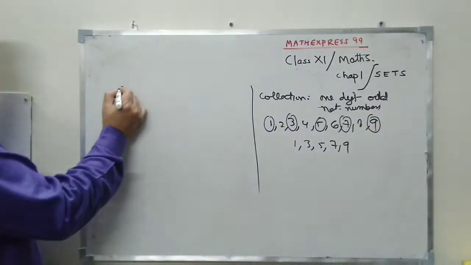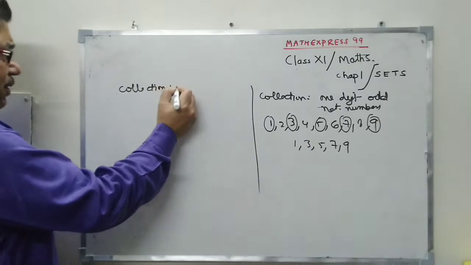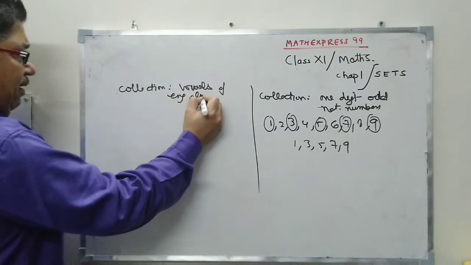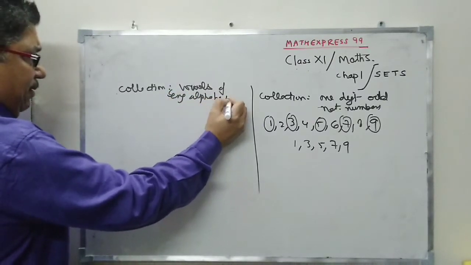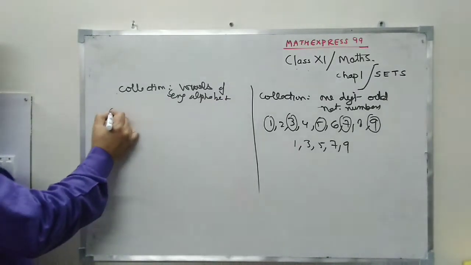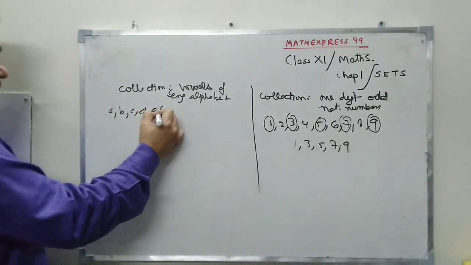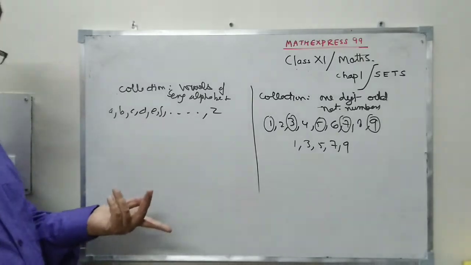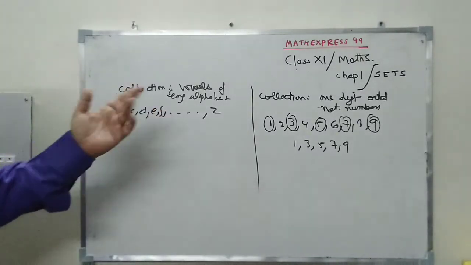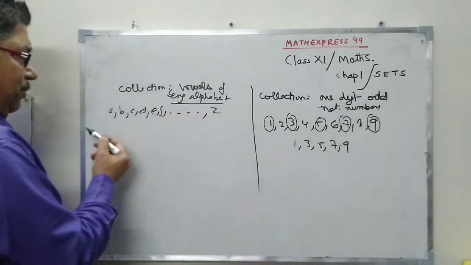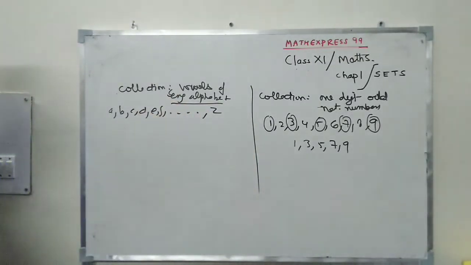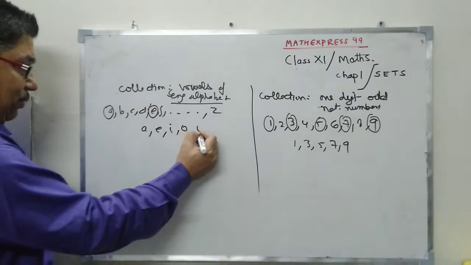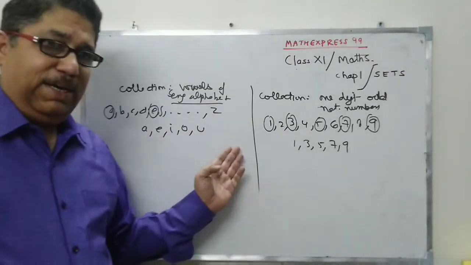Now I want another collection. This time, say vowels of the English alphabet. Right? Now, what is the English alphabet? A, B, C, D, E, F and so on up to Z. That I think you've done in nursery standard, so you all know about it. But I'm looking for what? I'm not looking for all the alphabet. I said vowels. So which are vowels? A is a vowel, E is a vowel. So what will I finally get? A, E, I, O, U. This is the collection I am looking for.